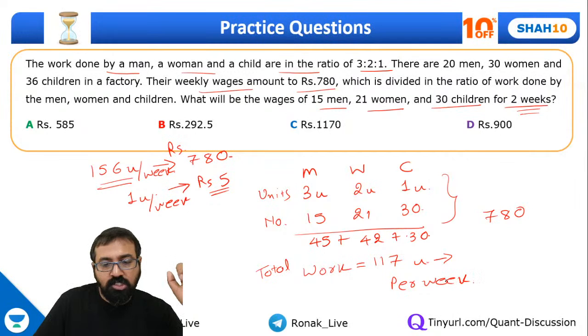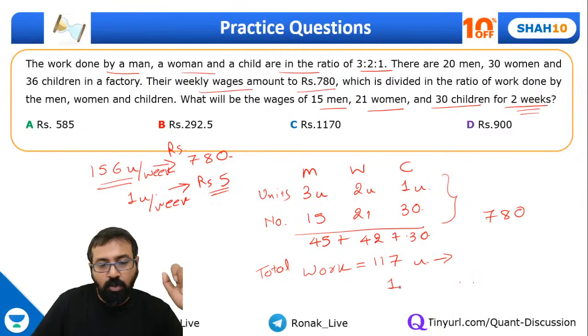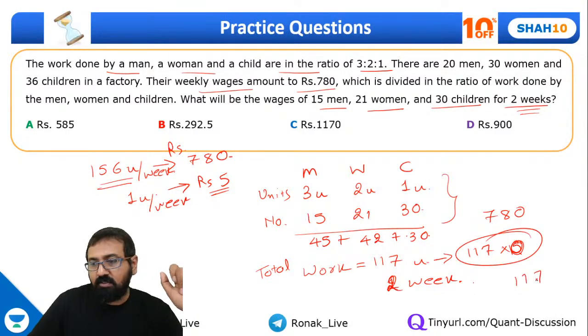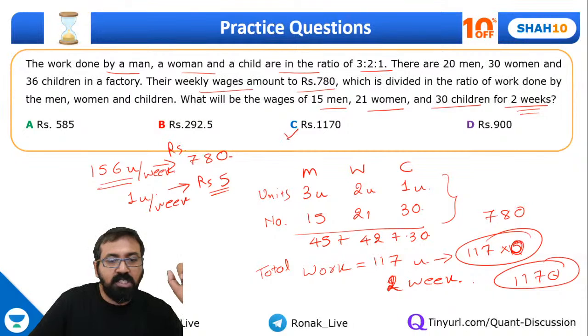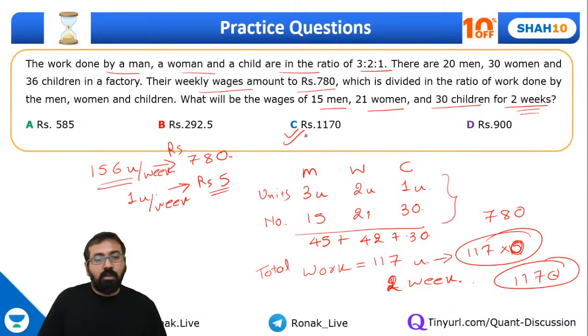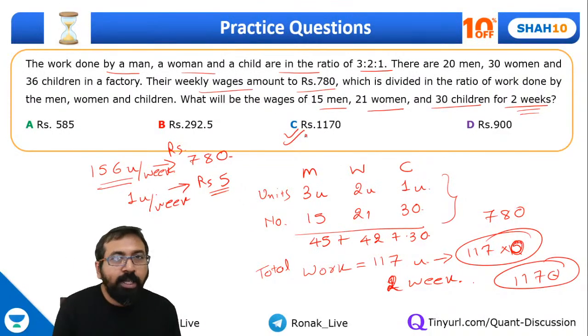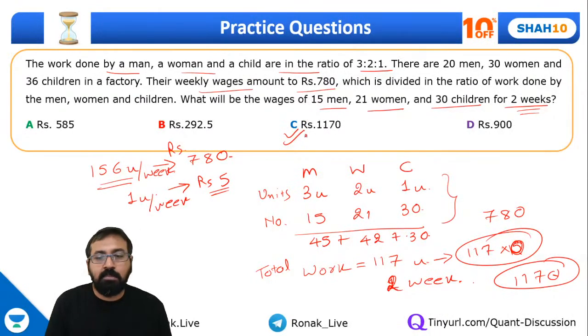What will be the cost? Or I can write down for 1 week, 117 units cost will be 117 into 5. So can I say for 2 weeks, it should be 117 into 10. So this is the answer, 1170. Option C, correct. Of course, it could have been done quickly. It's just that you had to multiply the numbers, guys.